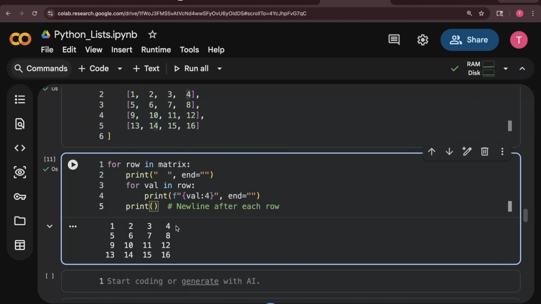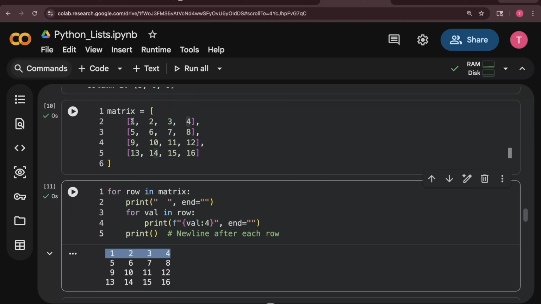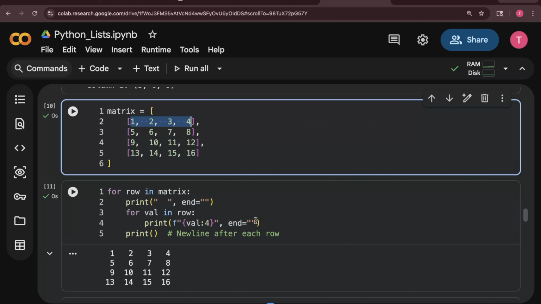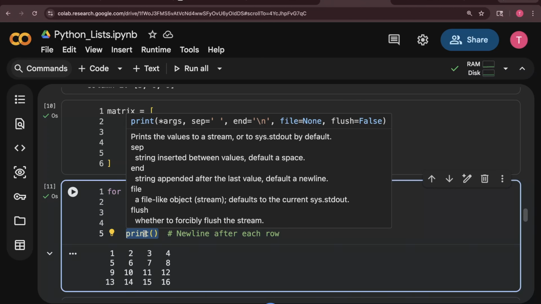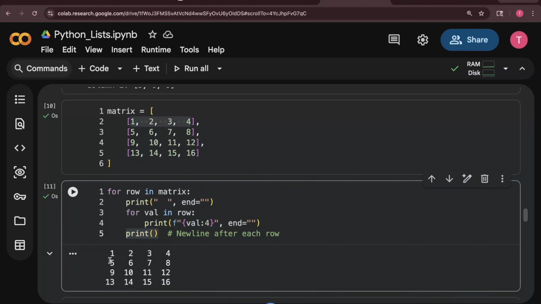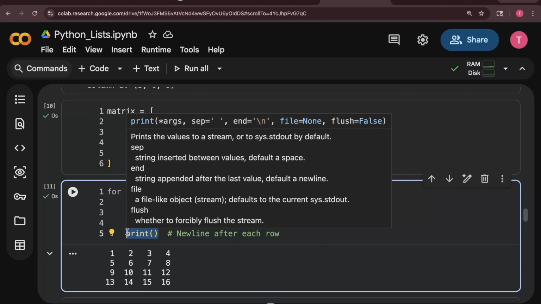And at the next line, once in the first shot we have printed all the values 1, 2, 3, 4, once this loop run is done, then it executes this line. In this line, print, if you only call print, it has a thing called end. If you see on the screen, end is backslash n, and backslash n means new line. So whenever you call only print, by default it will send the cursor to the new line. Because of that, 5, 6, 7, 8 got printed in the next line, because here I am saying print nothing. That means by default end is new line.